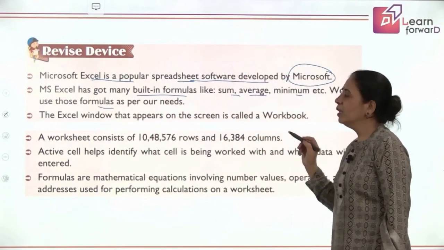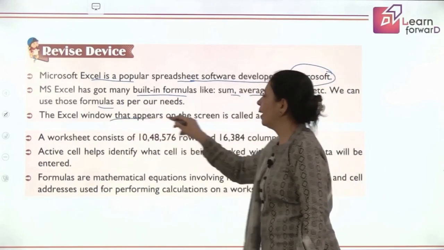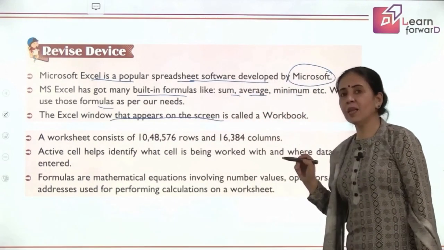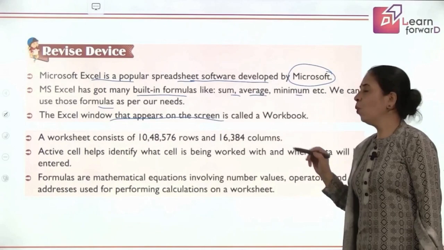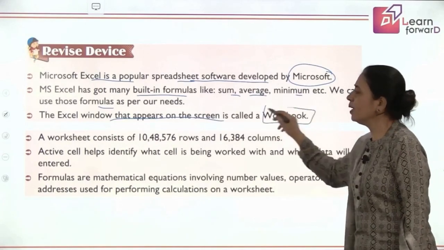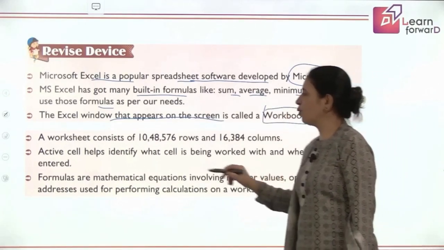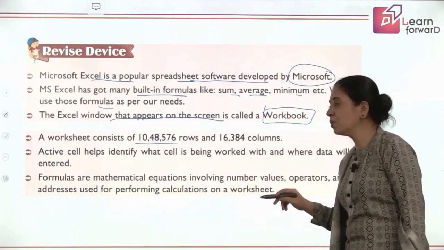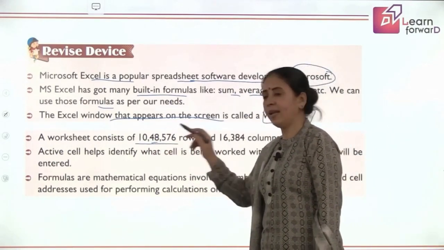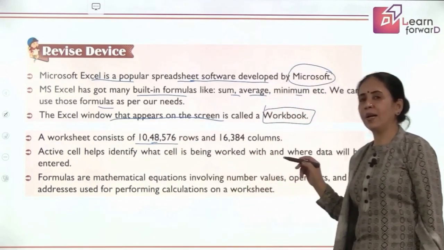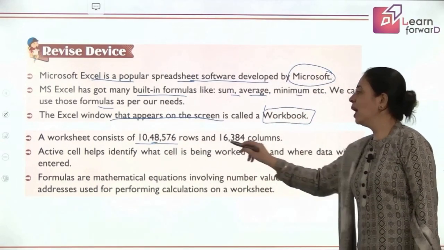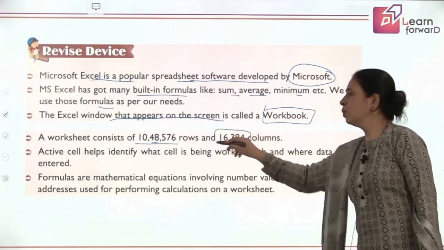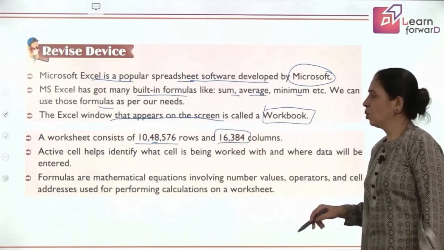After that, there is an Excel window that appears on the screen, and the name of the Excel window is workbook. Right, children? And then the number of rows and columns. We have learned it earlier. It is 1,048,576 rows and 16,384 columns.